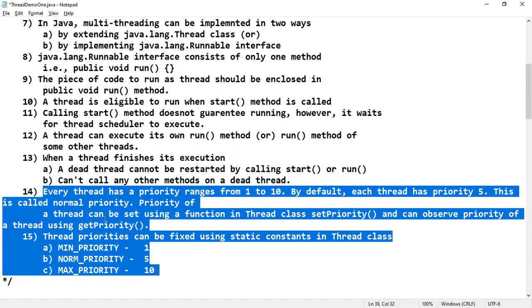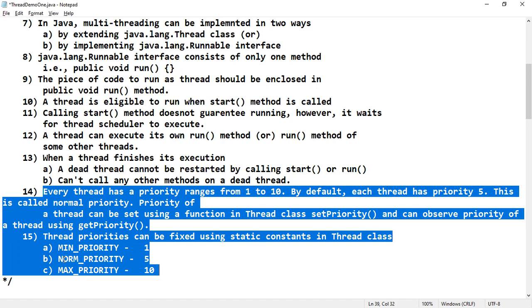That means a thread can voluntarily relinquish its control. A running thread can itself, willingly, give up the control and go into any of the intermediate states, just like an electrician and his assistants.